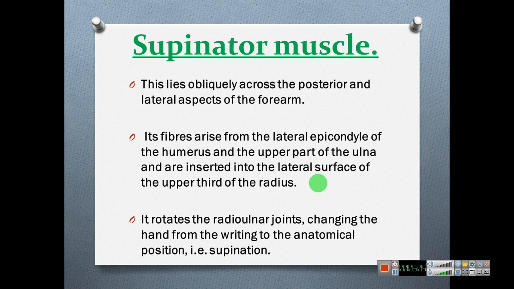Where is it inserted? To the upper third of the radius. It rotates the radio-ulnar joint. We can rotate the radio-ulnar joint by the supinator muscle, changing the hand from the writing position to the anatomical position.